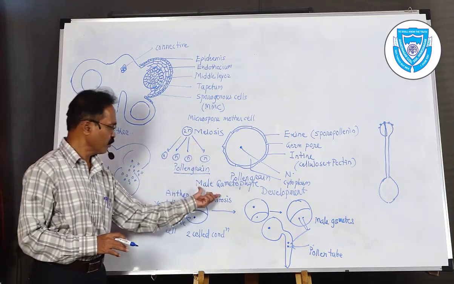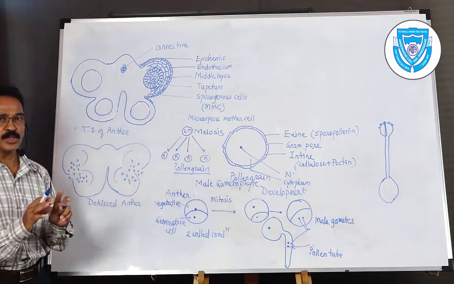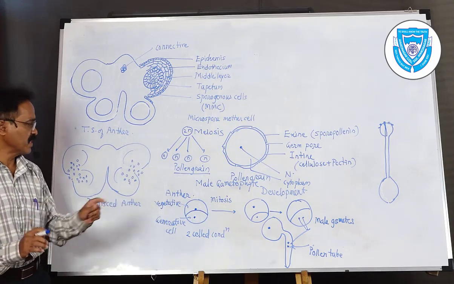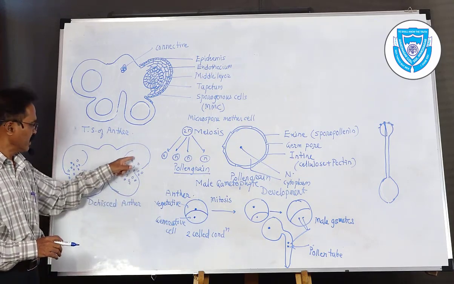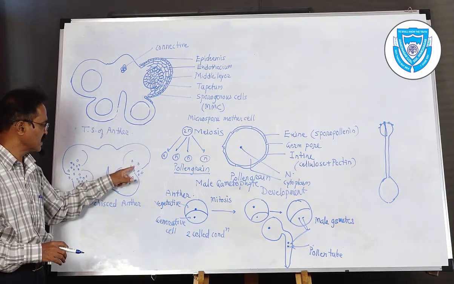The development of the male gametophyte takes place at 2 different places. The first place is where it is produced from the sporogenous cells.